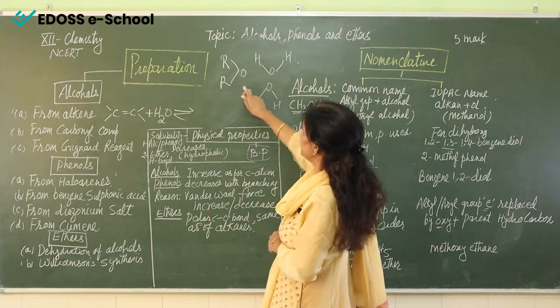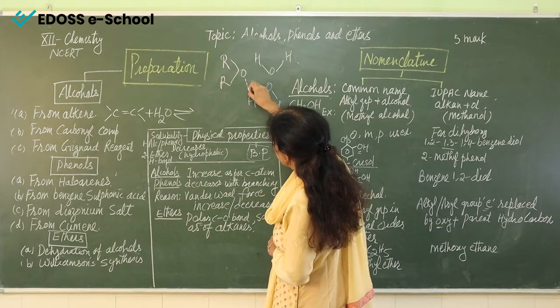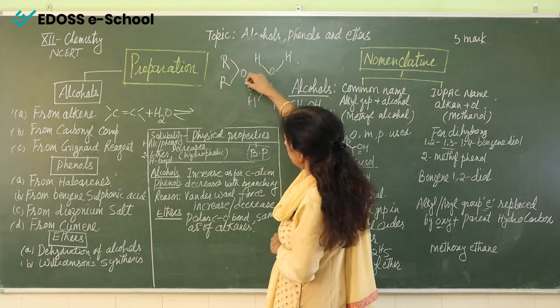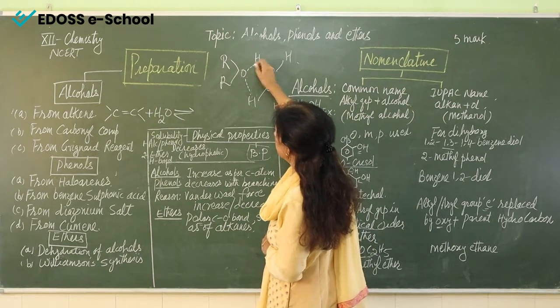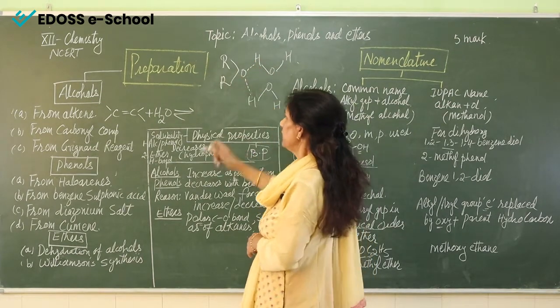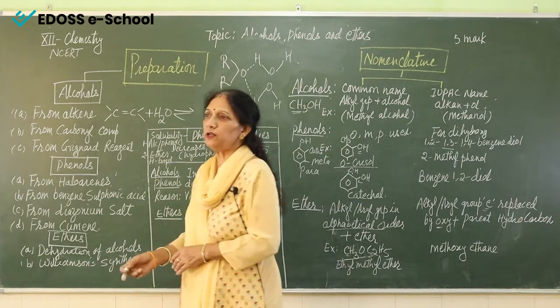So what is happening? This oxygen of ether is making hydrogen bonding with the water molecule in this way. See here. So this is the reason that ethers are soluble in water.